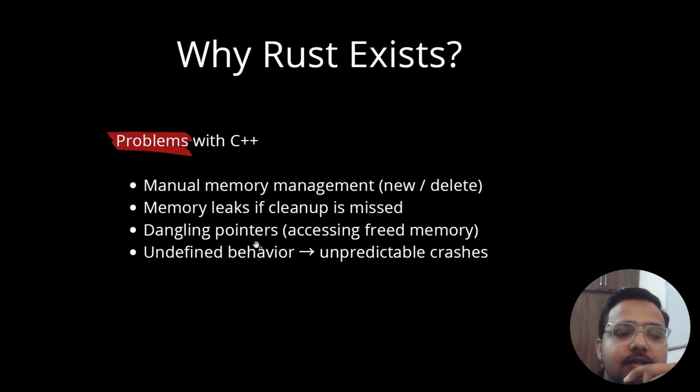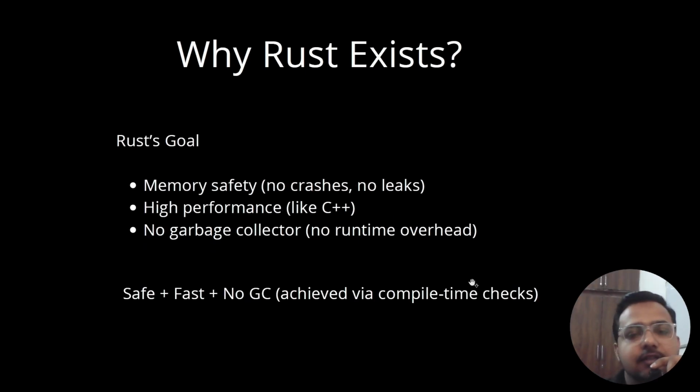We will see this in detail in further slides, so let's move on. Undefined behavior, unpredictable crashes. So these are a few problems with C++. Now comes Rust. It provides memory safety, no crashes, no leaks, high performance like C++, no garbage collector, no runtime overhead, right? It does not have the garbage collector concept. It uses the concept of ownership and borrowing. We'll learn them in further classes. It provides safety, and it is fast with no garbage collection.